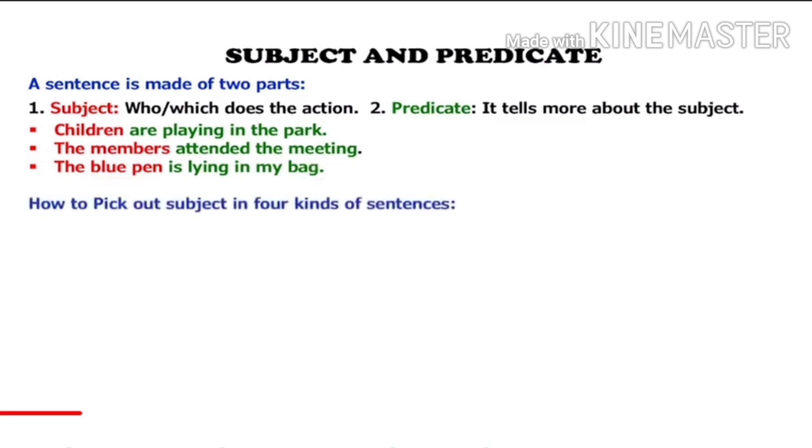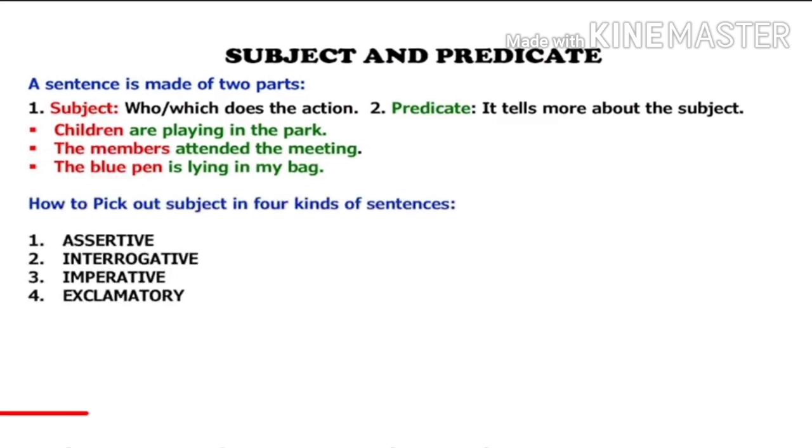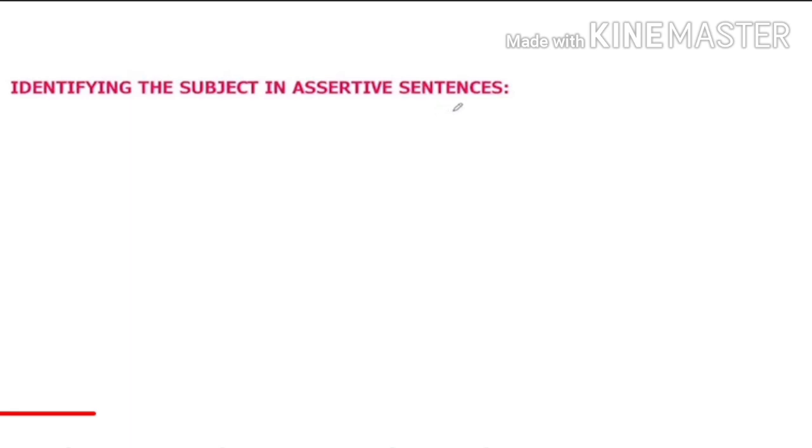Let's see how to pick out subject in four kinds of sentences. These are assertive, interrogative, imperative, and exclamatory. Let's see how to identify the subject in assertive sentences. Assertive sentences are those which are simple statements. Going to bed late is not good.